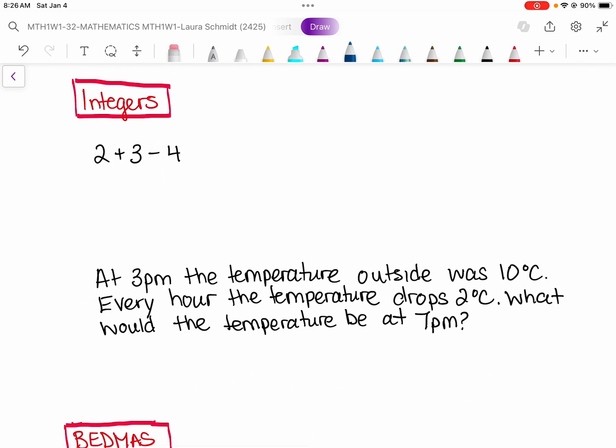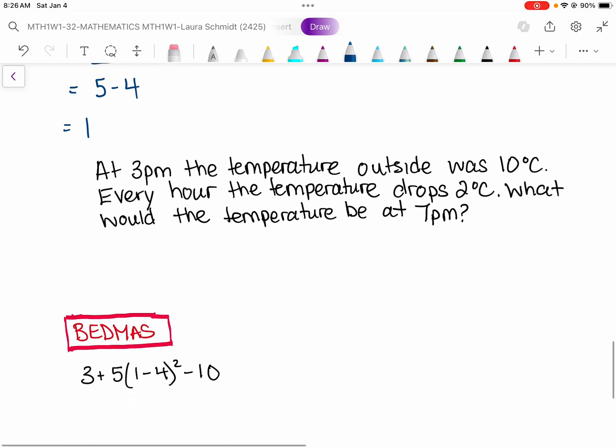We also talked about integers. So they're just negative and positive numbers. So 2 plus 3 would be 5. And then 5 minus 4 would be 1. So just like adding and subtracting. Sometimes they're written as word problems. At 3 p.m., the temperature outside was 10 degrees. Okay. Every hour, the temperature drops by 2 degrees. What would the temperature be at 7?